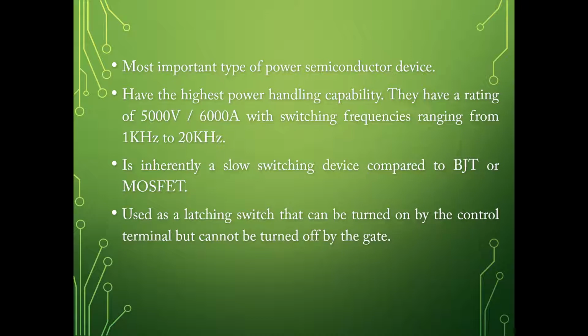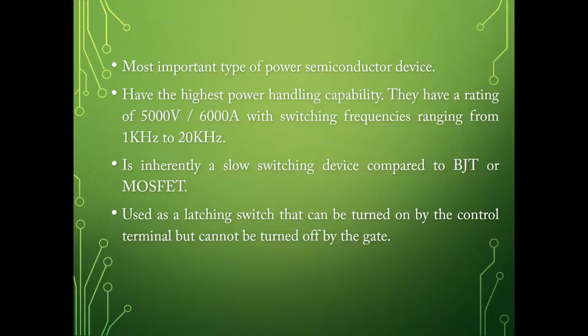You also have silicon carbide thyristors, which can have a very low forward voltage drop even at very high temperature. All these types of thyristors we are going to study in detail. It can be used as a latching switch. What is meant by a latching switch? Latching switch means once the thyristor is conducting, it can continue to conduct even without the gate signal.